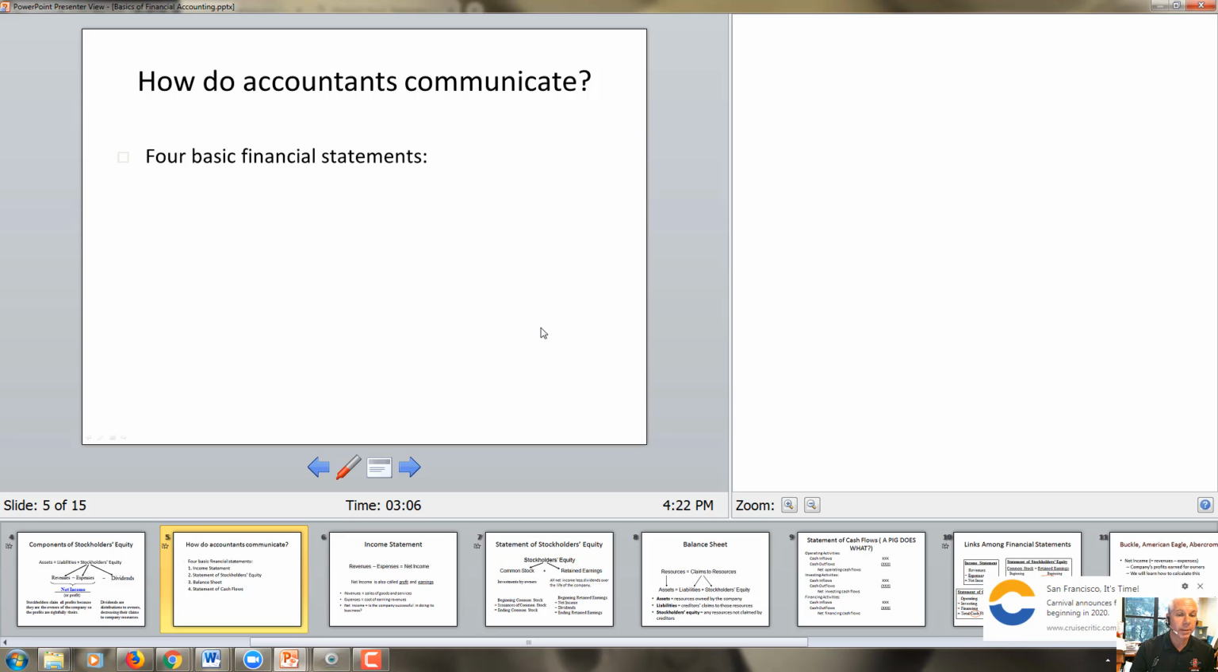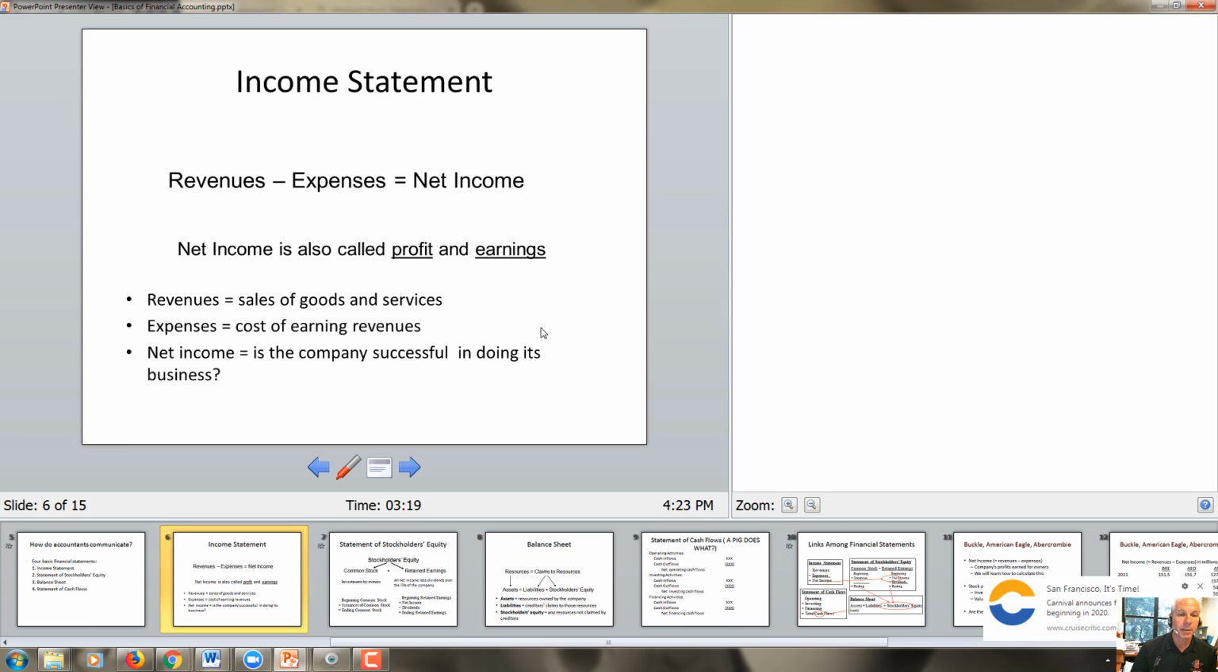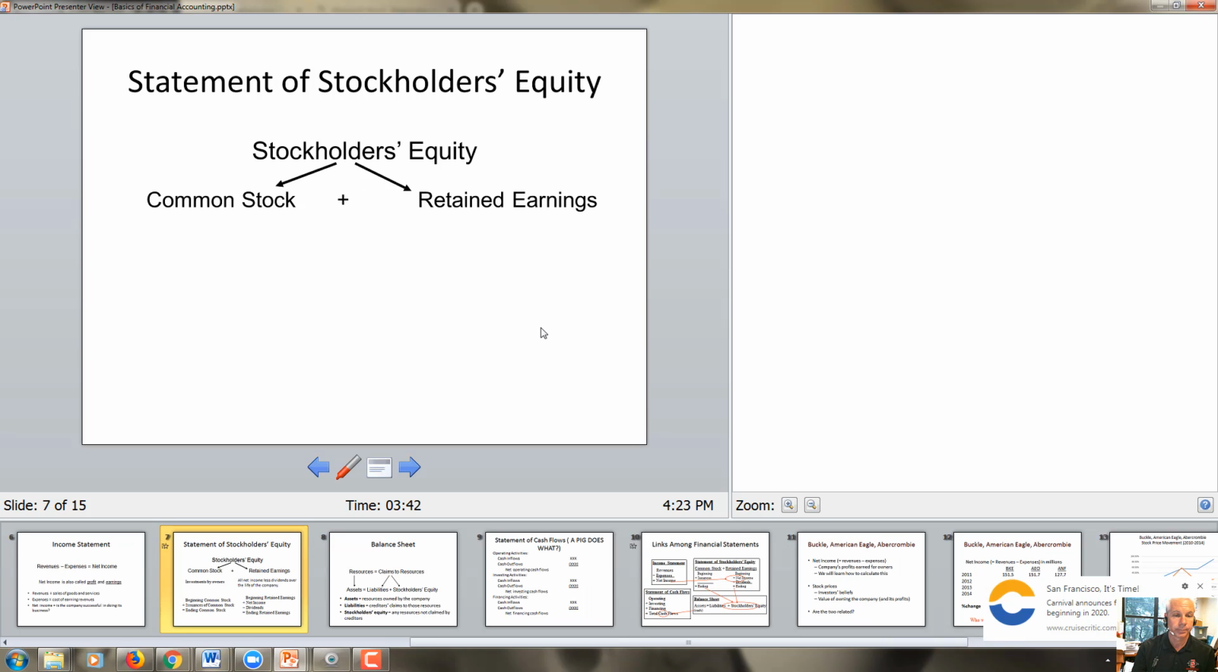Now, how do accountants communicate? They communicate through four basic financial statements: the income statement, the statement of stockholders' equity, the balance sheet, and the statement of cash flows. These are what I call the big four financial statements. The income statement is simply where we measure our revenues minus our expenses to calculate net income. Net income is also referred to as profits or earnings. Think of revenues as the sales of goods and services to the customers, and expenses are the costs of producing those revenues. Net income is just telling us, is the company successful in doing its business?